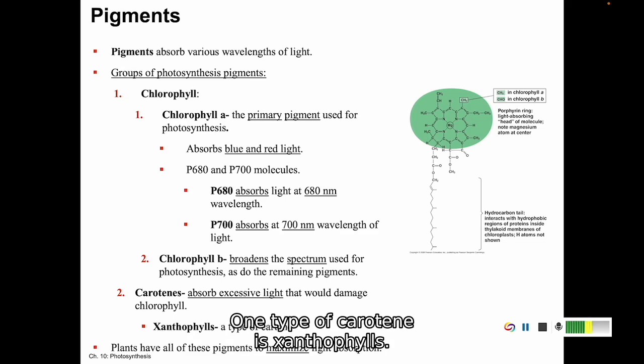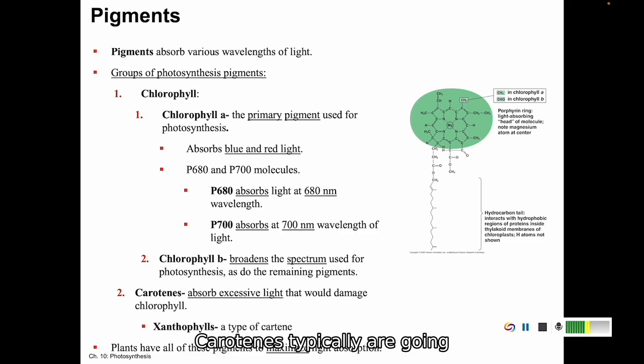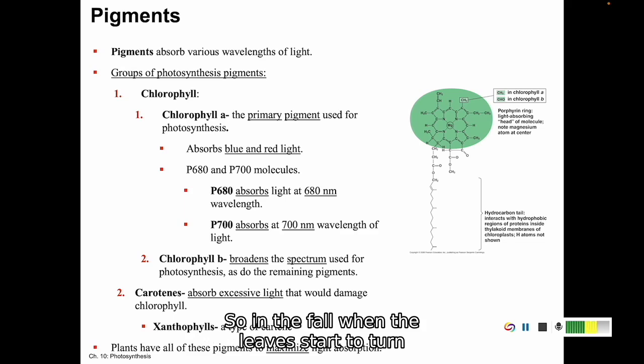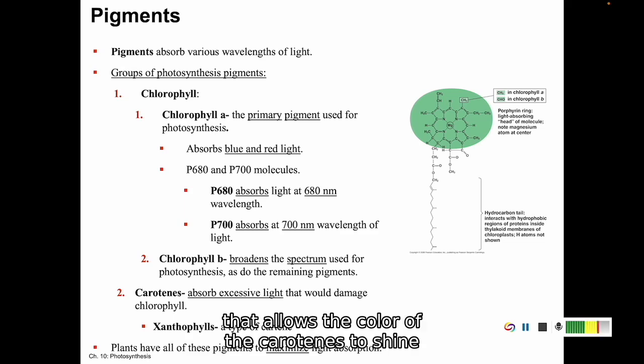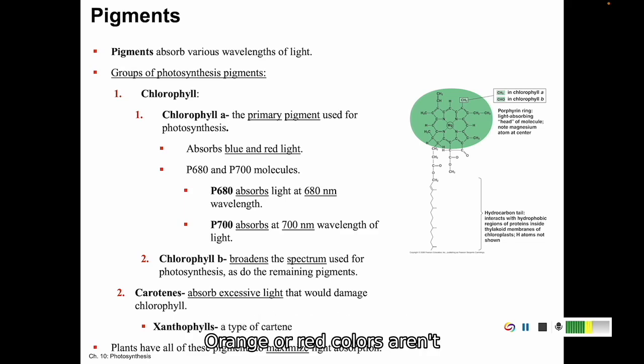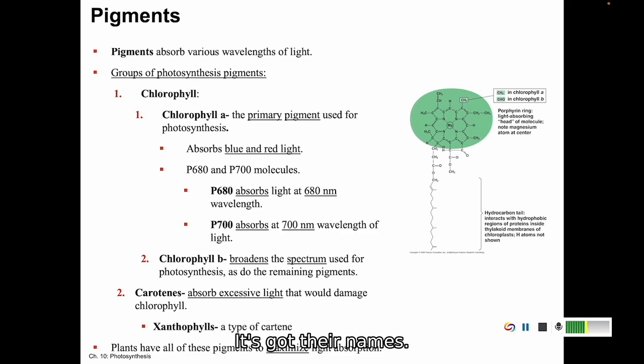One type of carotene is a xanthophyll. So these might be things that you've heard of before. Carotenes typically are going to give plants an orange color. So in the fall, when the leaves start to turn colors, as the chlorophyll is not being produced anymore, that allows the color of the carotenes to shine through, so the leaves will turn orange or red colors. Even things like carrots are orange because of the carotene. That's where carrots got their names.